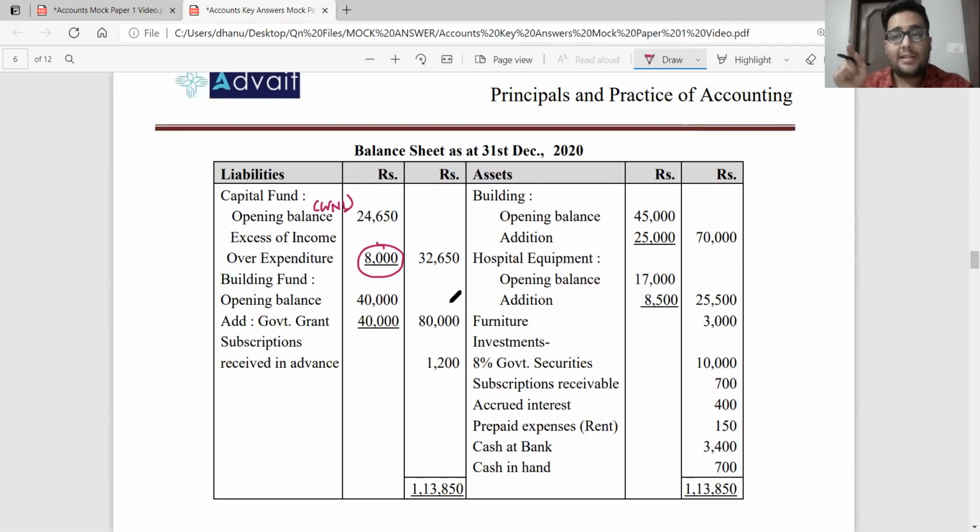Like in business organizations, you used to add net profit to the capital. Here, we are not using the word profit. We are using the word surplus. It is going to be added to the capital in your balance sheet.